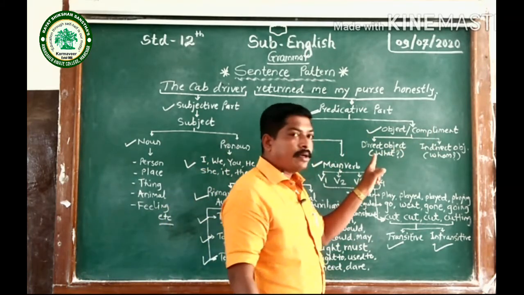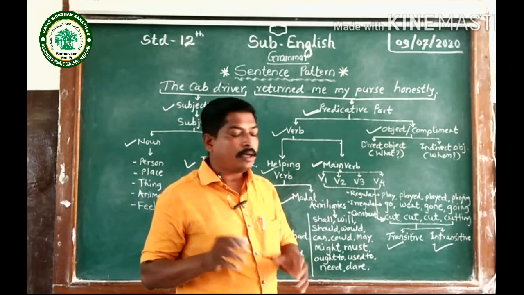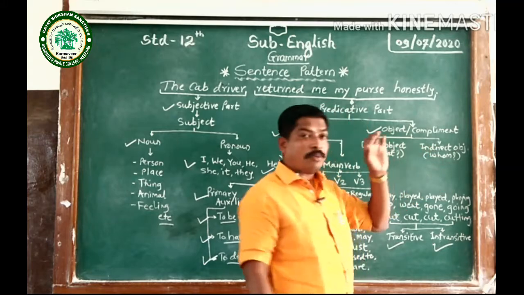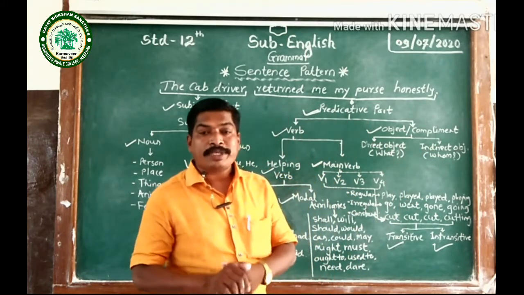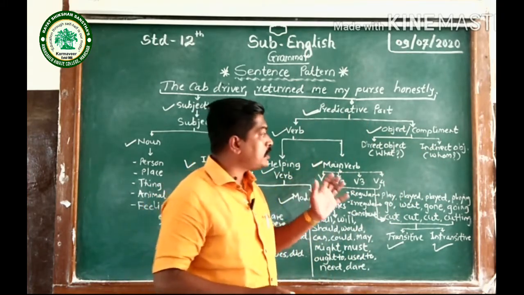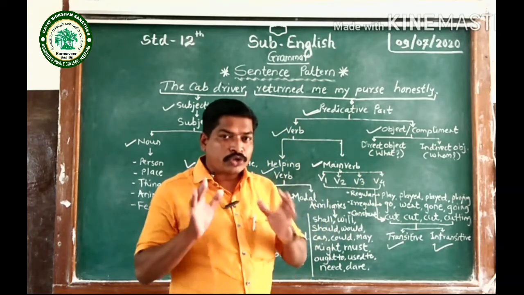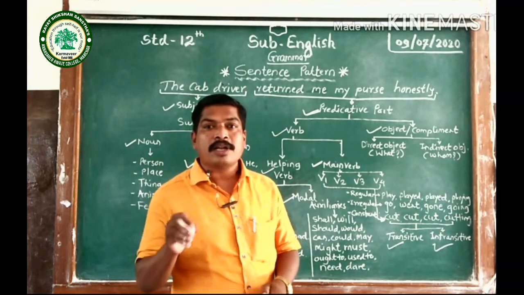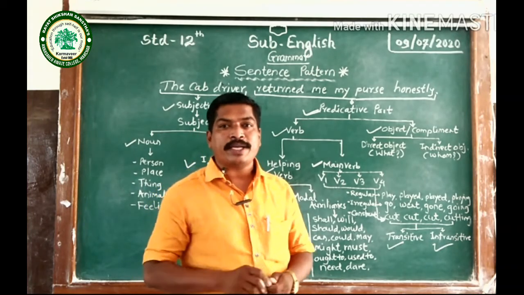So what is an object? Let's speak about object. Object can be direct object and indirect object also. So which objects are the direct objects and which are the indirect objects? Generally speaking, indirect objects are personal pronouns in objective cases.